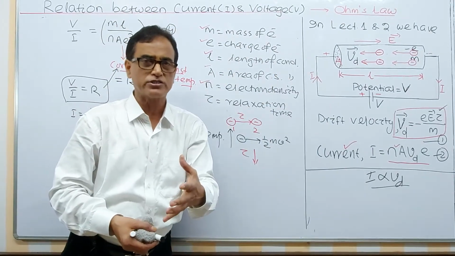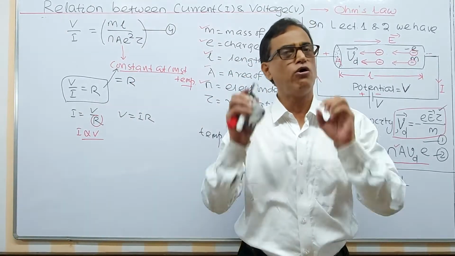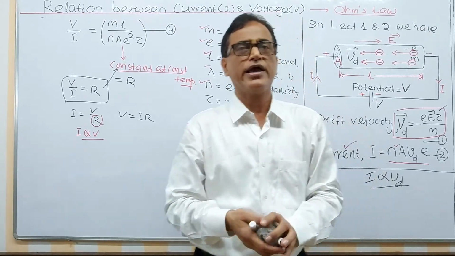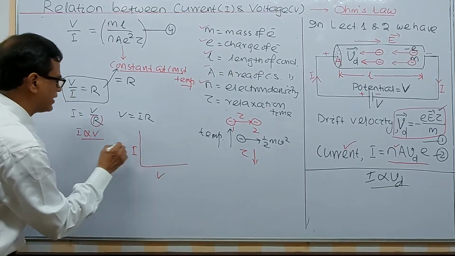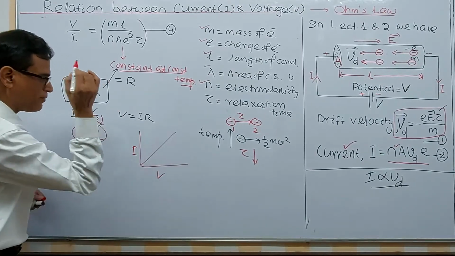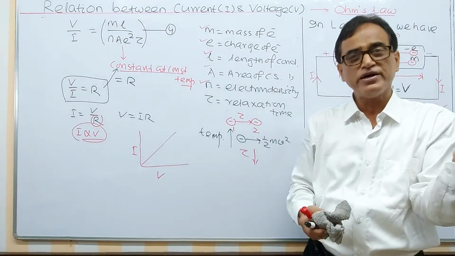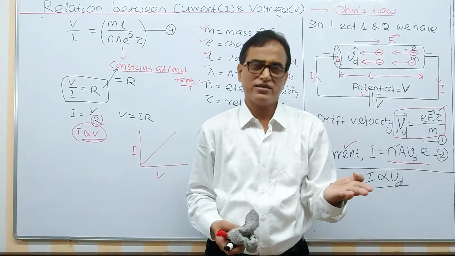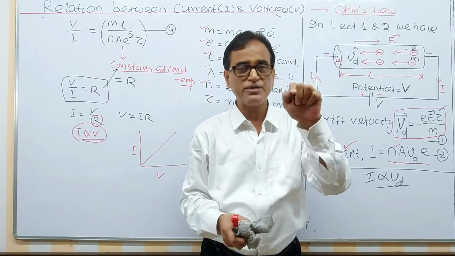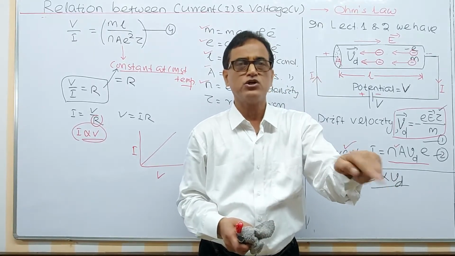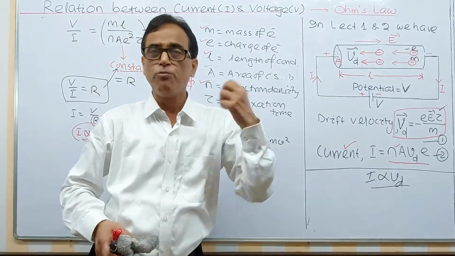If temperature remains constant. Remember, if temperature changes, there will be no linear variation. Ohm's law cannot be satisfied. You can get a curve in practical instead of a straight line. If you plot a graph between V and I, I proportional to V, the graph must be a straight line. Sometimes in practical, students get a curve instead of a straight line, and some tell that this might be some mistake in the instrument. No, there must be some specific temperature to be maintained inside the instrument so that this is satisfied, and that type of conductor is called an ohmic conductor.